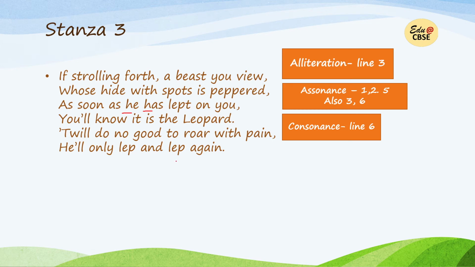So here, what is repeating? Which sound is repeating? This is the L sound here. Leapt, here leapt, and here heel. So again it is the L sound. This is consonance. Now next is repetition. Repetition is the word leapt here and the word leapt here. So that is repetition.